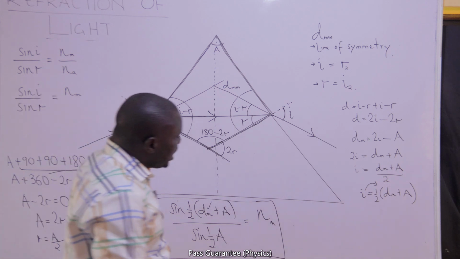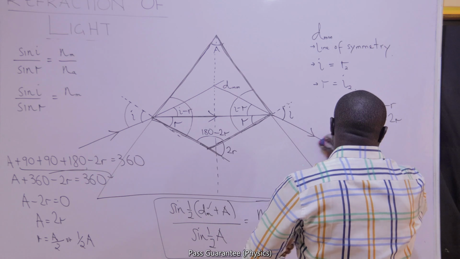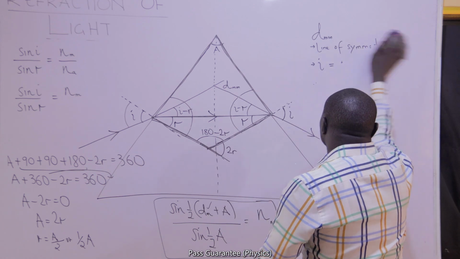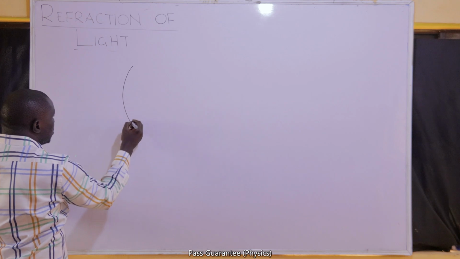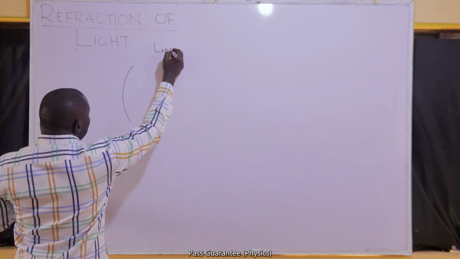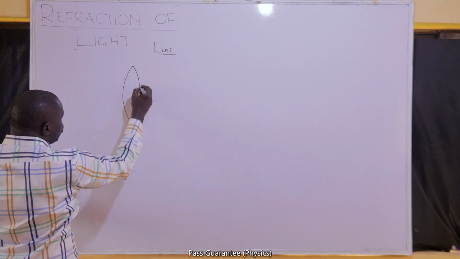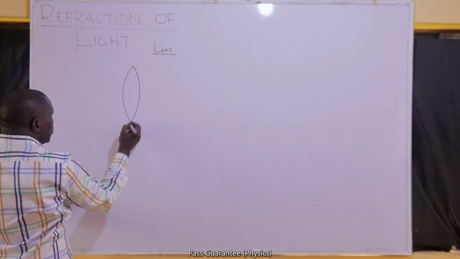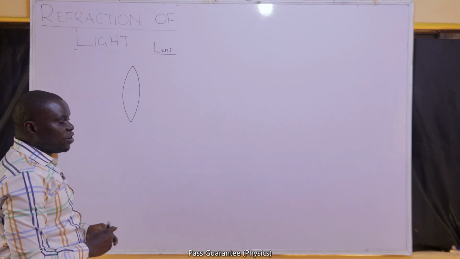So with that, we have ended refraction through plane surfaces. We want to see refraction through curved surfaces. Curved surfaces are lenses. And what is a lens? A lens has two transparent surfaces with curved edges.